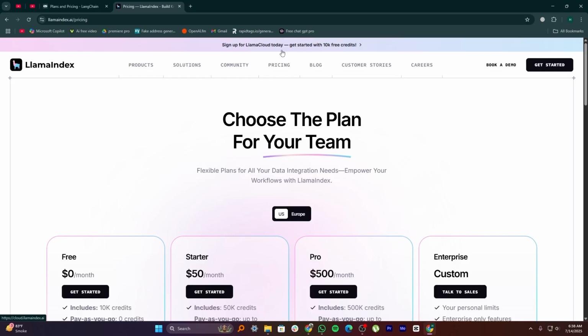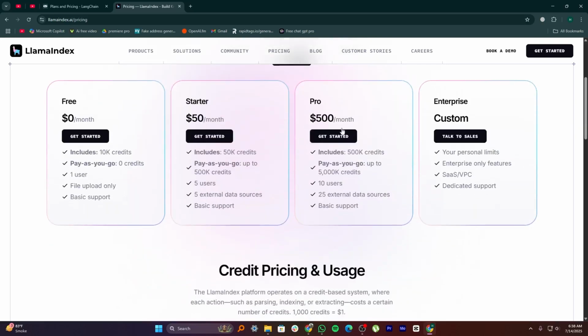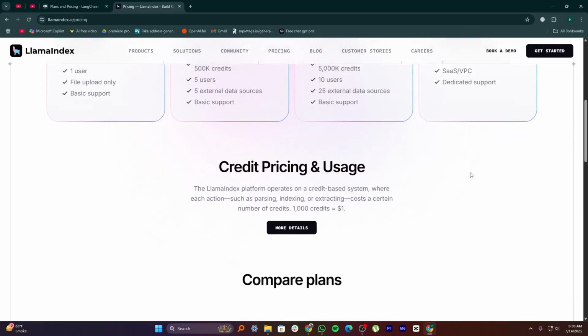Overall, LANGCHAIN is better for building full LLM-powered applications, while LLAMAINDEX is better for indexing and retrieving external data efficiently within those apps.